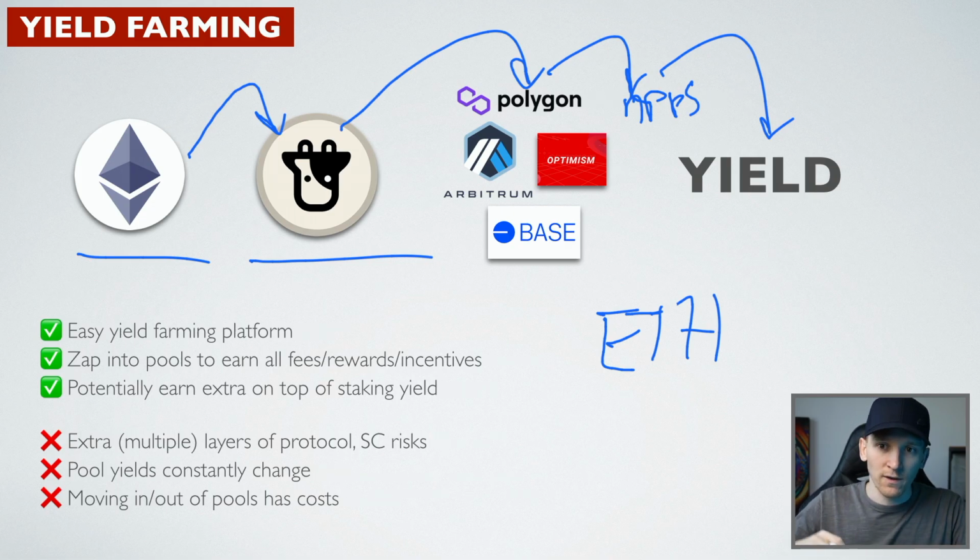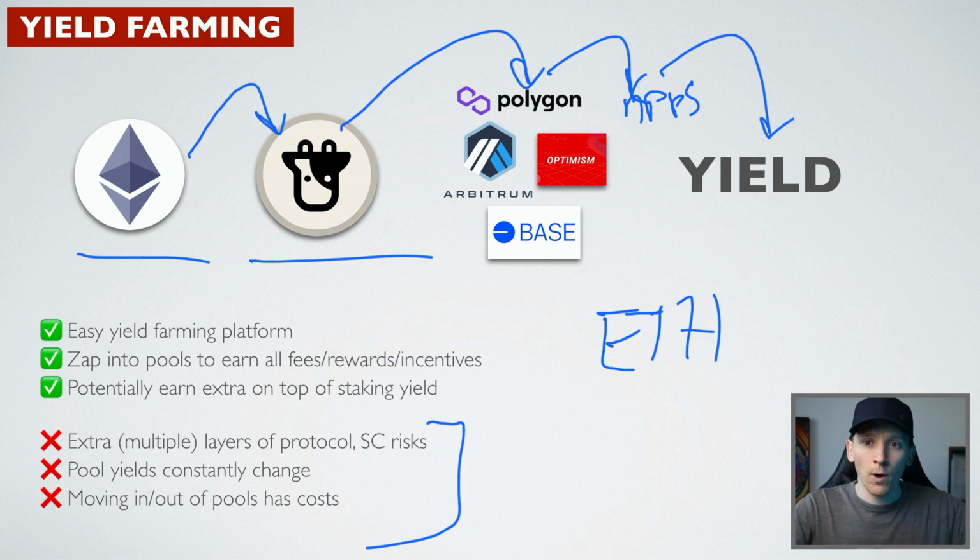What you can do is use it to zap in and out of pools and potentially earn extra staking yield on top. The downside here, again, just like with DeFi, is it's smart contracts upon smart contracts upon smart contracts, DeFi pools, risk of protocols. Which protocols are you using? Are they trustworthy? Do you know exactly what's going on? And moving in and out of pools is always expensive because you eventually have to pay trading fees to come in and out of the pools as well.